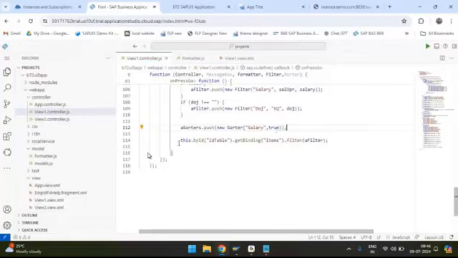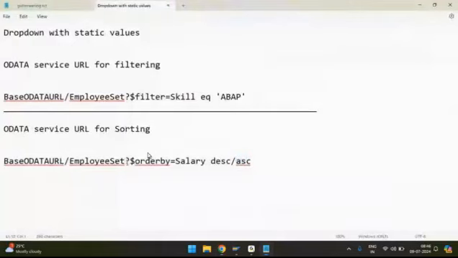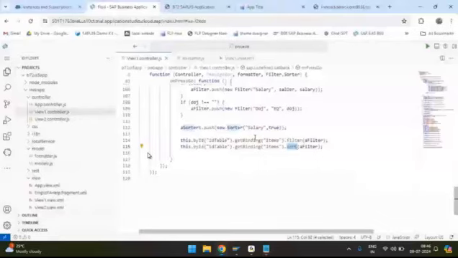Then you need to repeat this statement: get binding items dot sort. Till here it is the same, get binding items, and then dot sort. Dot sort will be converted to question mark dollar order by. Then you pass your array of sorters. That's all, guys.